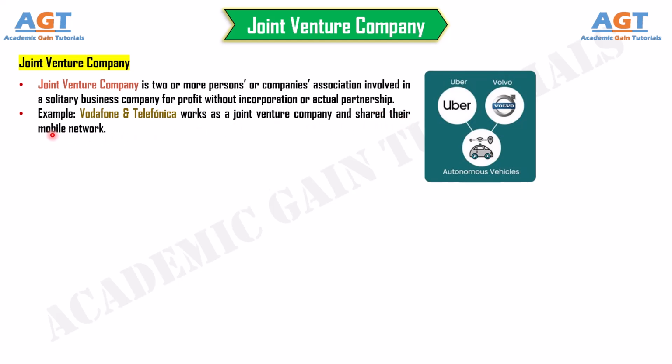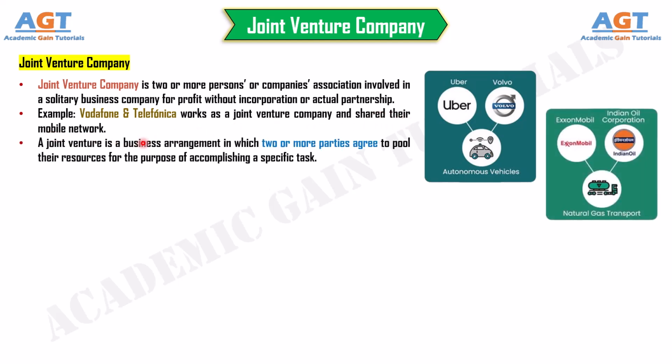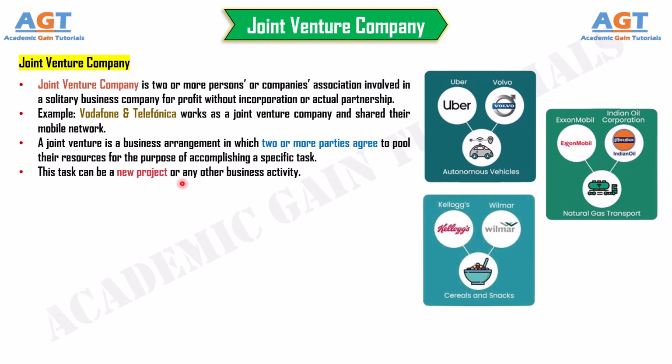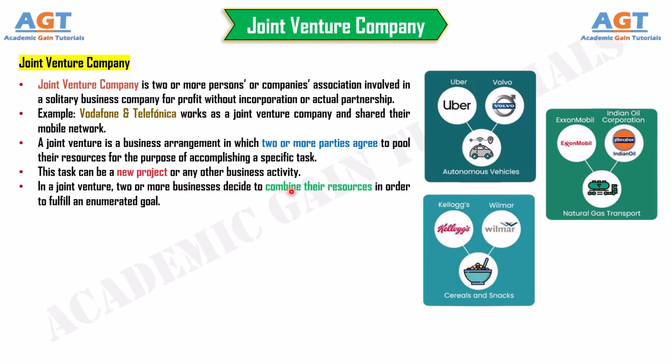A joint venture is a business arrangement in which two or more parties agree to pool their resources for the purpose of accomplishing a specific task. This task can be a new project or any other business activity. In a joint venture, two or more businesses decide to combine their resources in order to fulfill an enumerated goal. They are a partnership in the colloquial sense of the word, but can take on any legal structure.